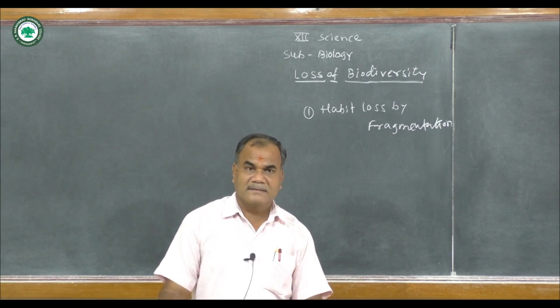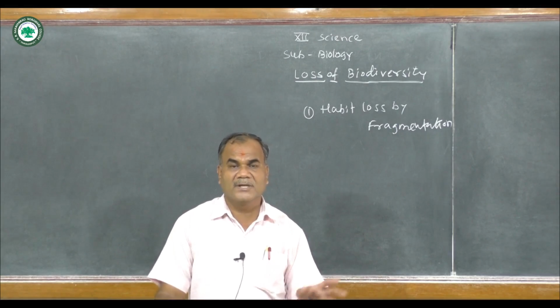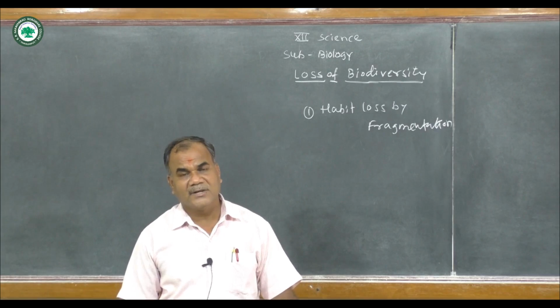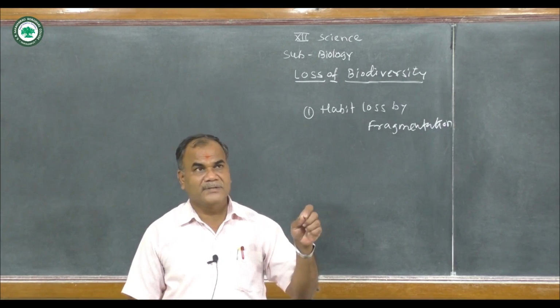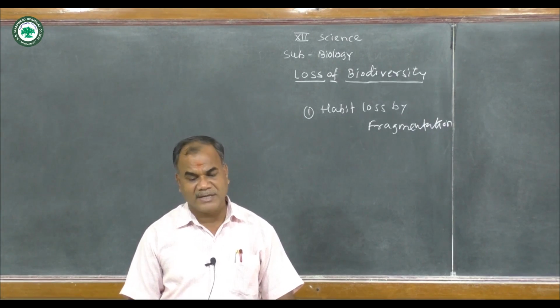So as the needs of human beings increase, it directly affects the loss of different species of plants as well as animals. These are great losses of biodiversity caused by the needs of human beings, and it directly affects biodiversity.